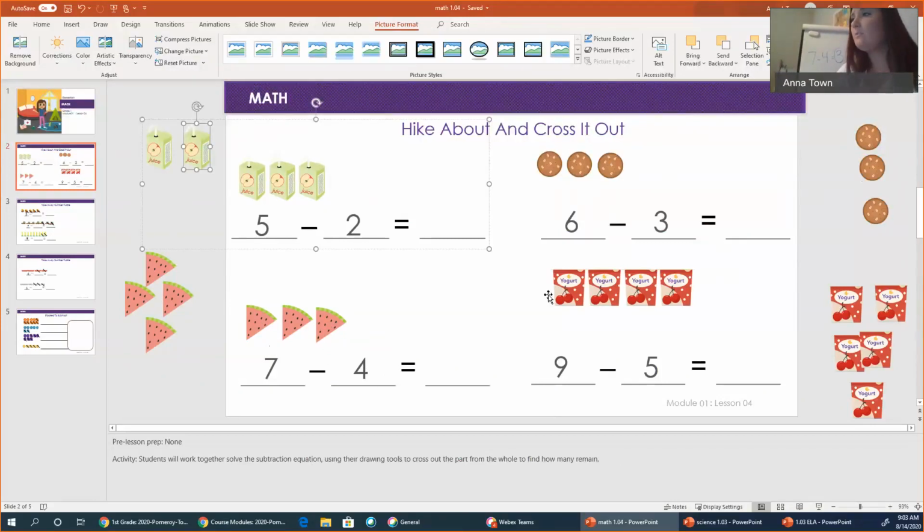It had 9 yogurts, 1, 2, 3, 4, 5, 6, 7, 8, 9. We look at the second number to tell us how many yogurts to take away. We took away 1, 2, 3, 4, 5 because it said 5 to take away. How many yogurts are left? 1, 2, 3, 4. That means our number sentence or equation is 9 minus 5 equals 4. Once again, boys and girls, look at this last number. It is smaller than our first number.